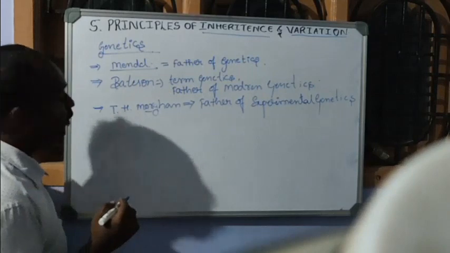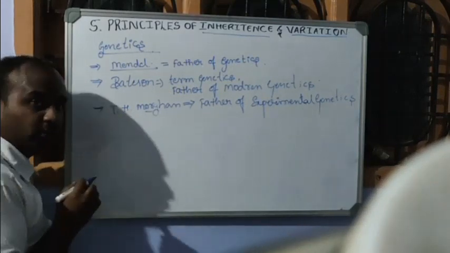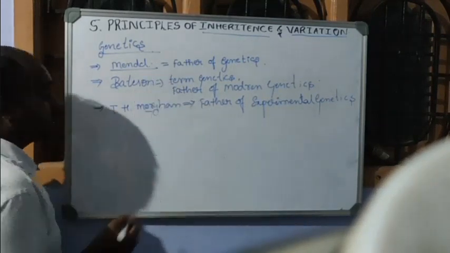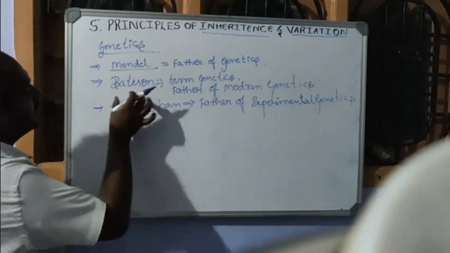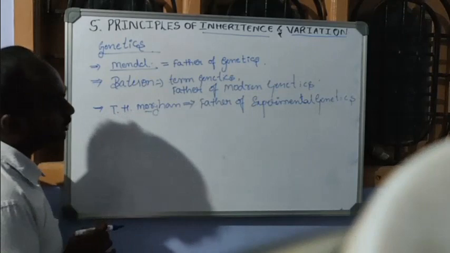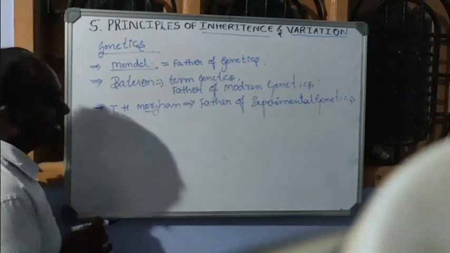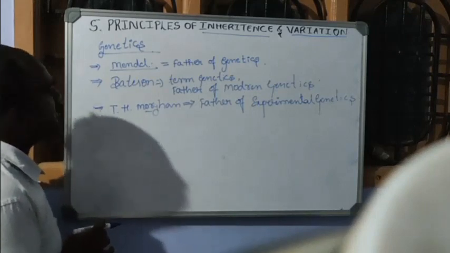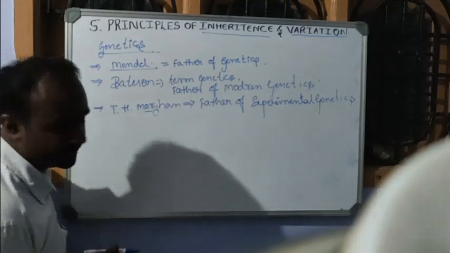So we have three well-known persons who majorly contributed to the field of genetics. One is Gregor John Mendel, father of genetics. The term genetics was coined by Bateson, and he is the father of modern genetics. Whereas T.H. Morgan, Thomas Hunt Morgan, is the father of experimental genetics.